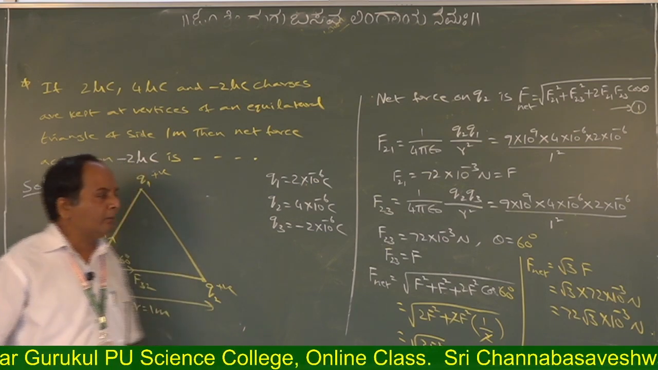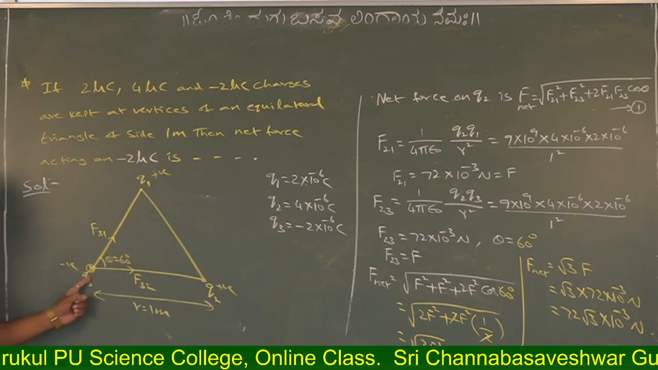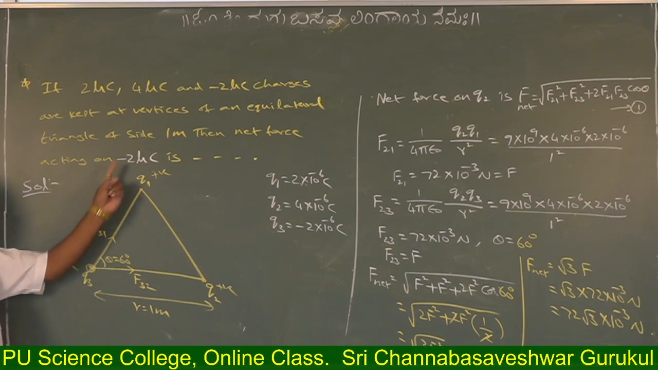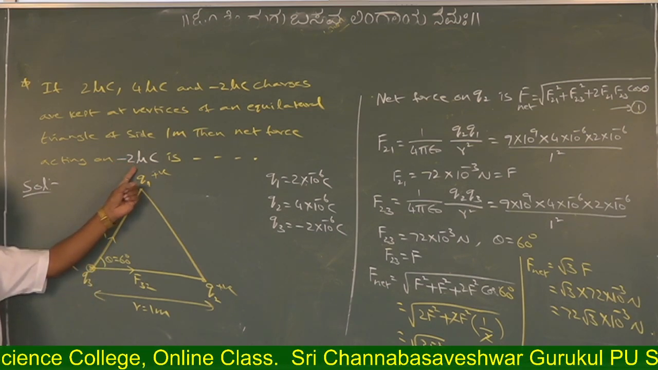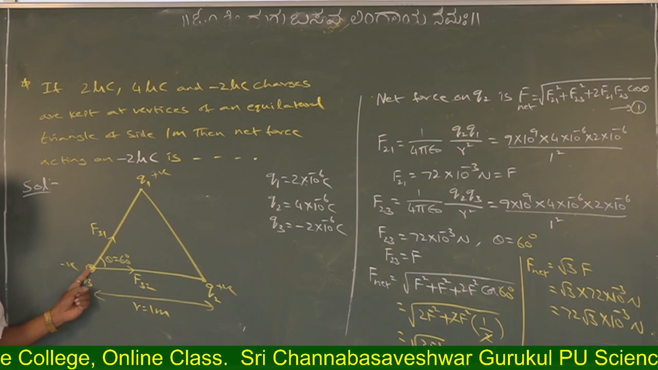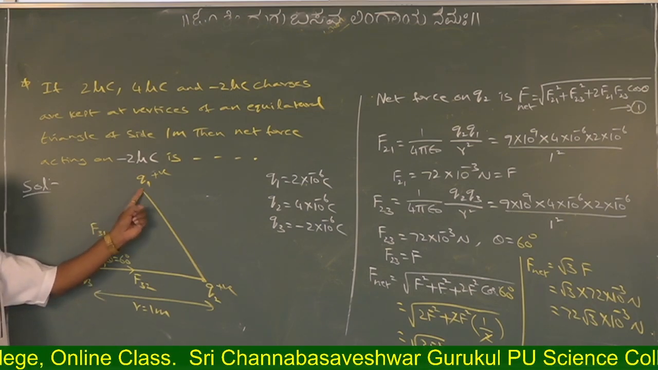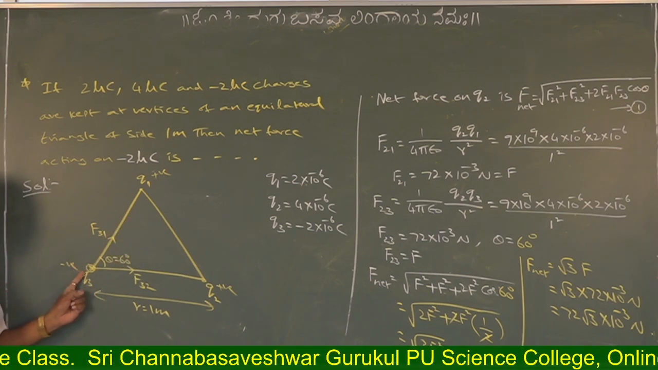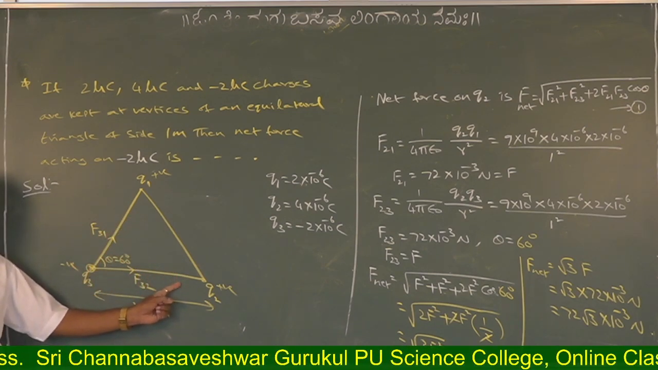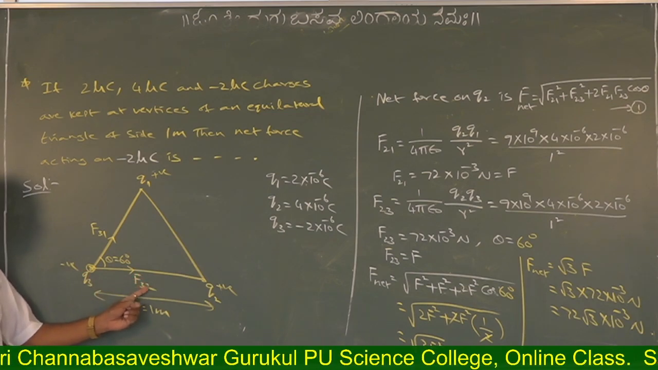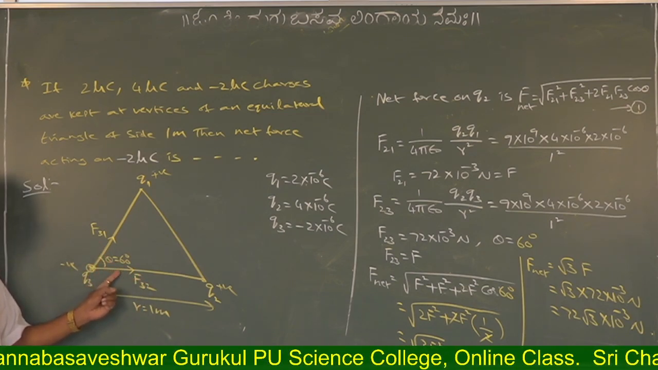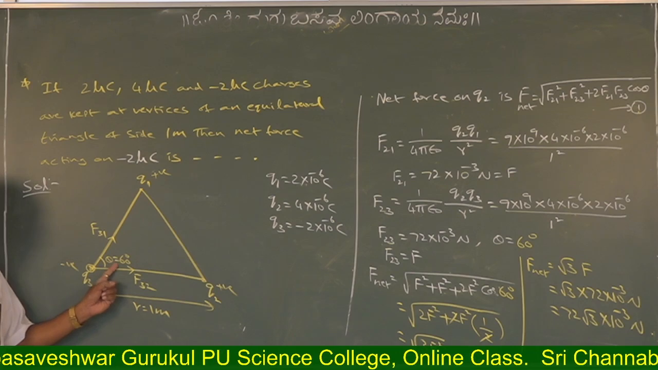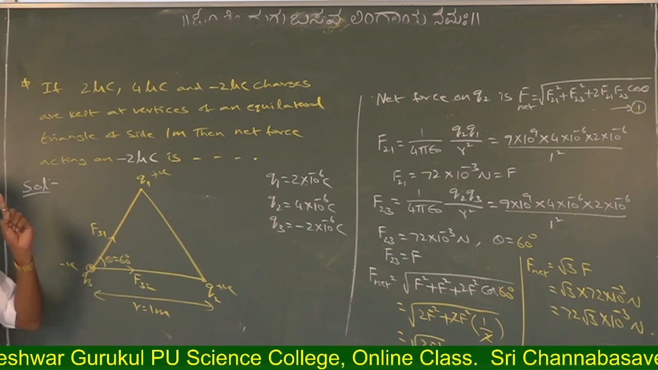Okay? So do like this. Understood this one? Force acting on the minus 2 microcoulomb means this negative charge is attracted by Q1, so in that direction F31. This negative charge is attracted by Q2, so in that direction F32. So the angle subtended between these two will become what? 60. In our earlier case, it was 120.